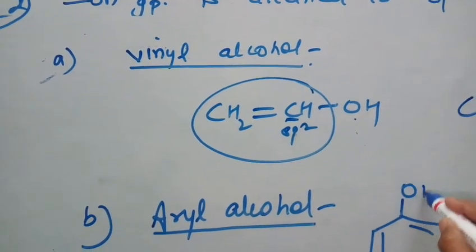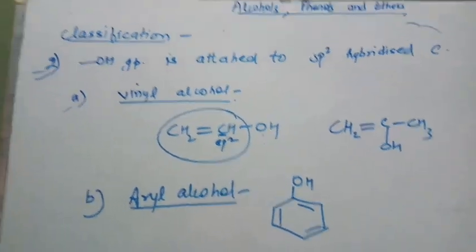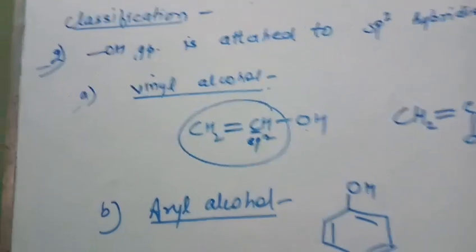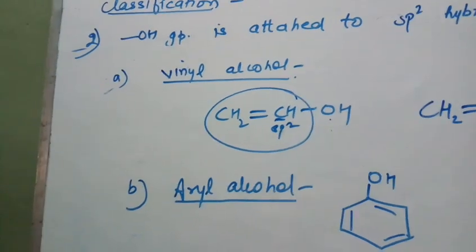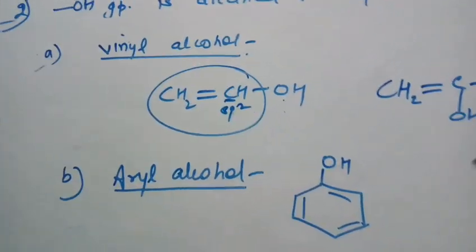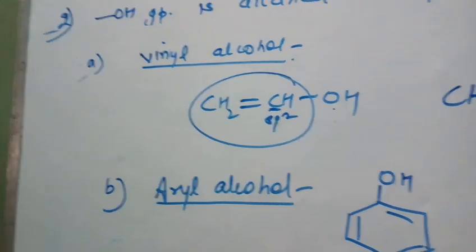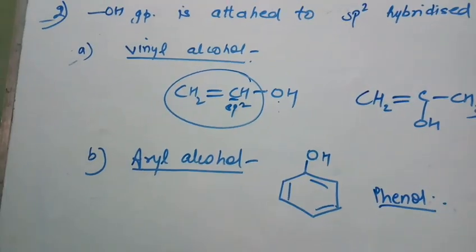So if your hydroxyl group is directly attached to the benzene ring, it is attached to the carbon which is sp2 hybridized, right? So these aryl alcohols are the alcohols in which the hydroxyl group is attached directly to the benzene ring or aryl group, right? The name of the compound is phenol. So here also it is attached to sp2 hybridized carbon.